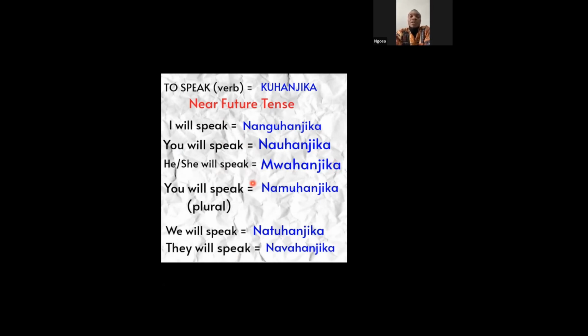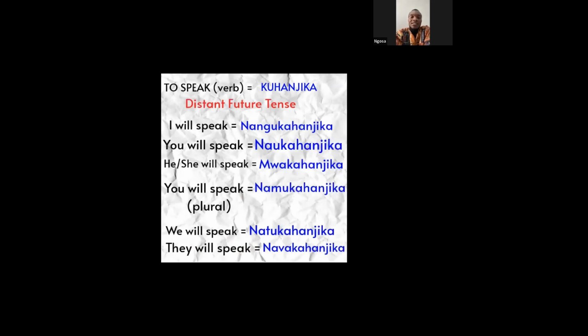You will speak, plural, namuhanjika. We will speak, natuhanjika. They will speak, navahanjika.